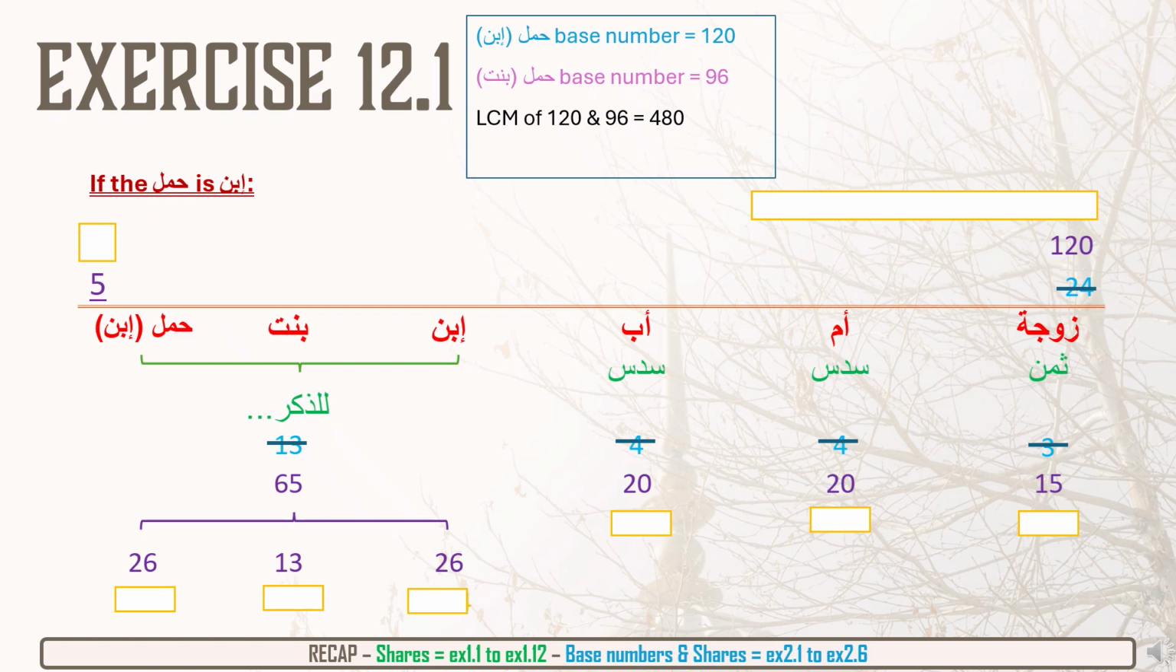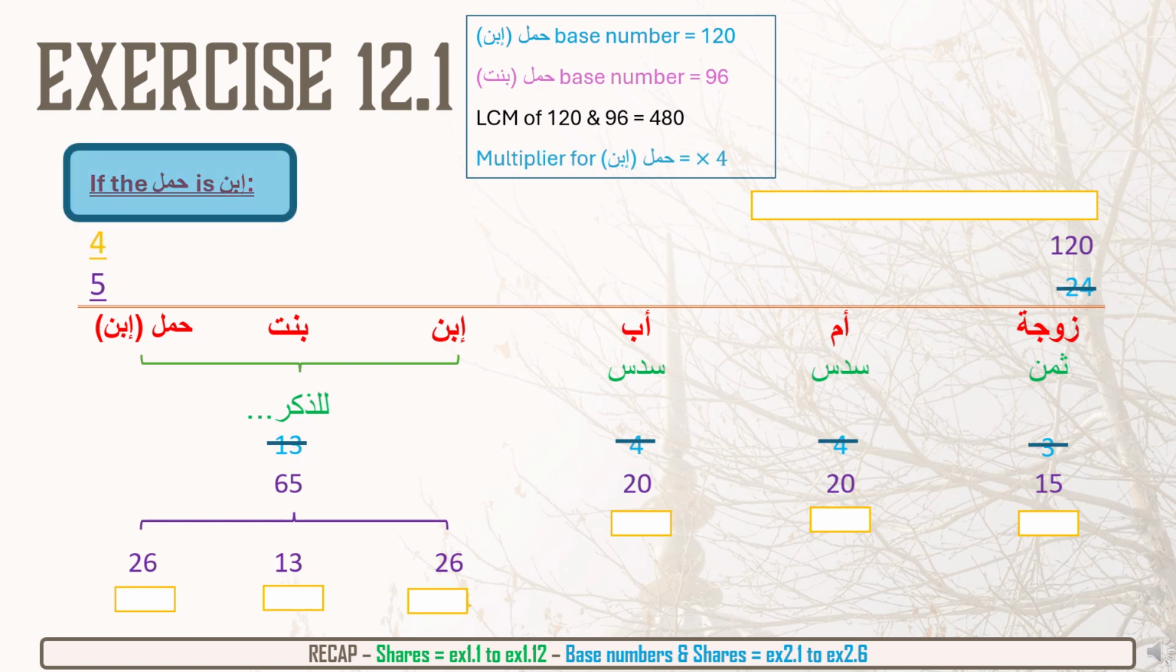What number times by 120 will give us 480? So therefore, we need a multiplier of 4. So we're going to write the 4 there on the left hand side and multiply everything by 4. Why are we doing this? We're doing this so that the base number of both the male and the female will be the same and we can compare the amounts. So we do 120 times 4, which gives us 480. Good, that's exactly what we wanted.